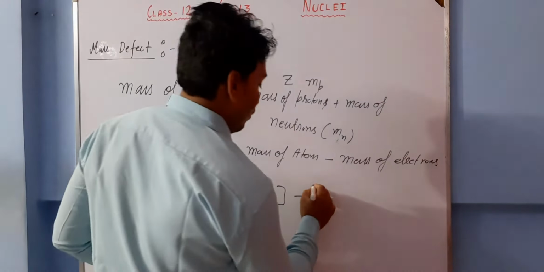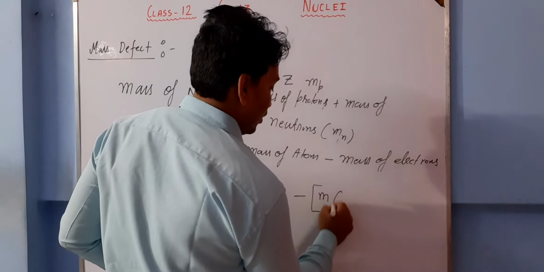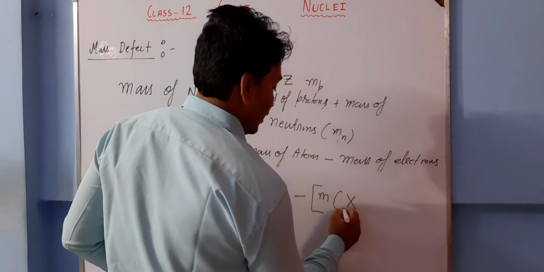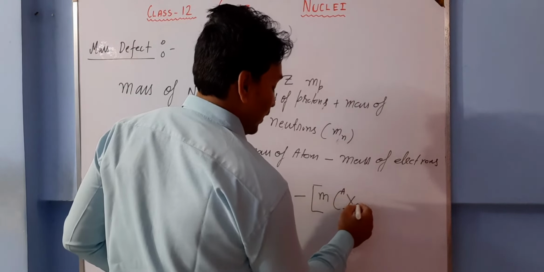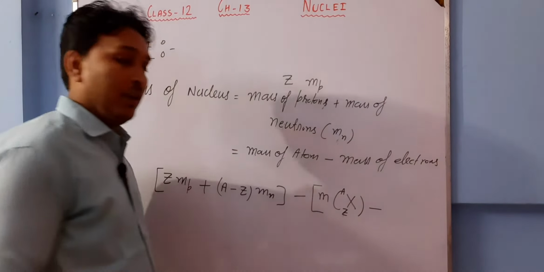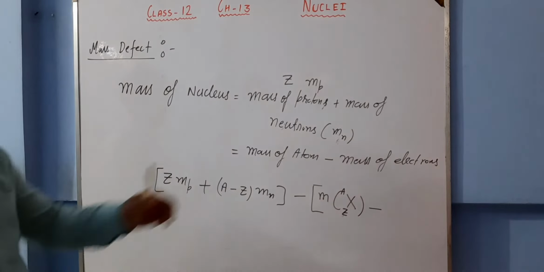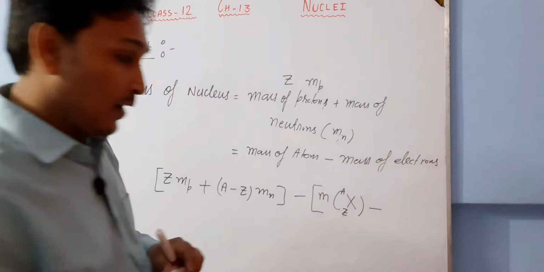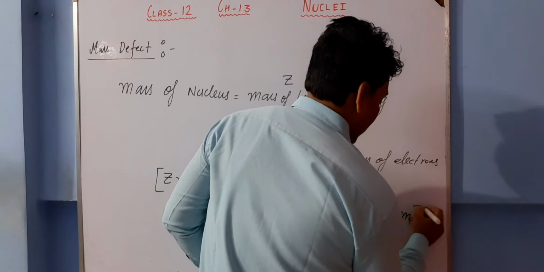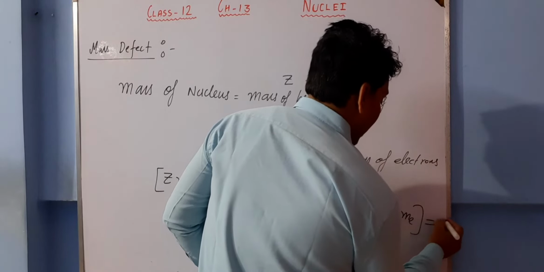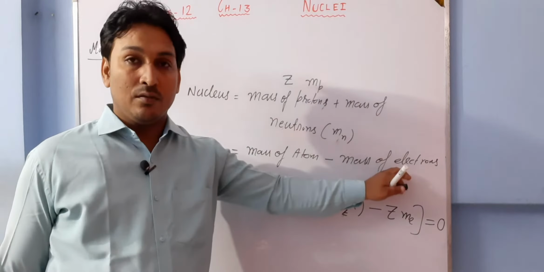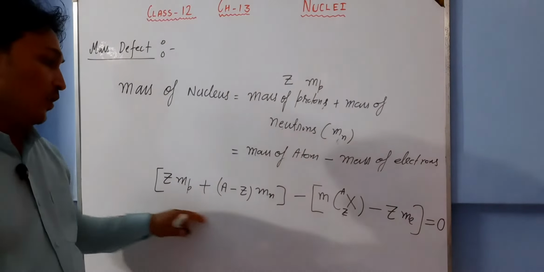What is the mass of an atom? Suppose we are talking about an atom AX. Its atomic number is Z and its mass number is A. This is the mass of atom minus the mass of electrons. How many electrons are there? Equal to the atomic number if it is not an ion. So it will be Z into the mass of electron. This represents your second equation and this represents your first one.